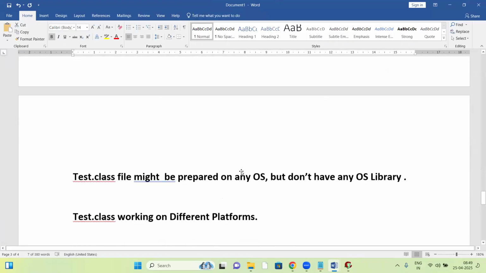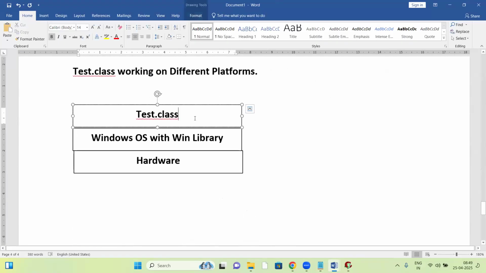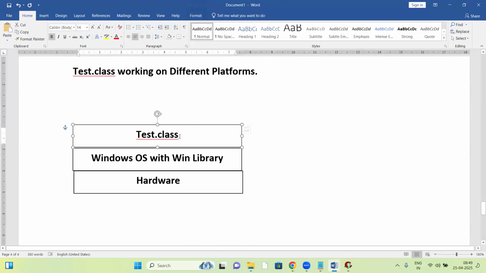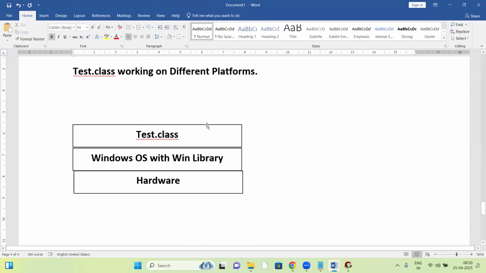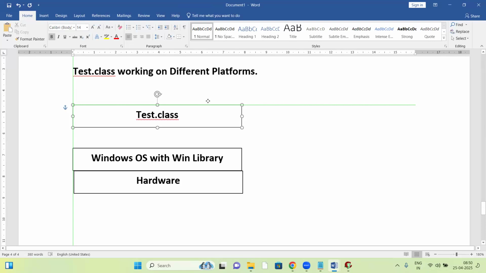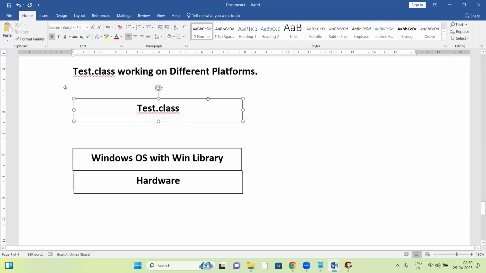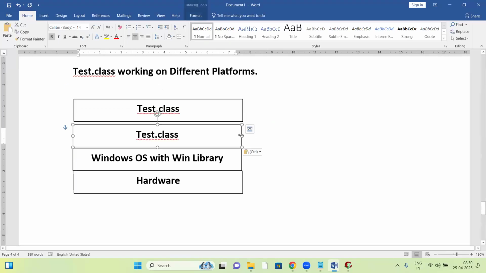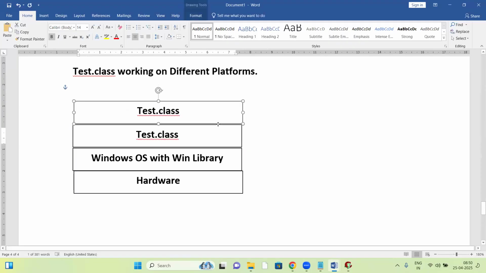But a .class file doesn't have a link here. Then how does it work here? No, it won't run directly. This Test.class file has to link with the Windows OS library. Every program has to link with the OS library, otherwise it cannot run. So who will link it here? To link Test.class with the Windows OS library, one more layer will come into the picture between these two layers.